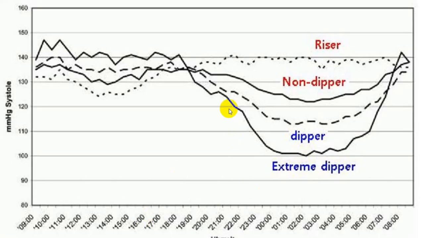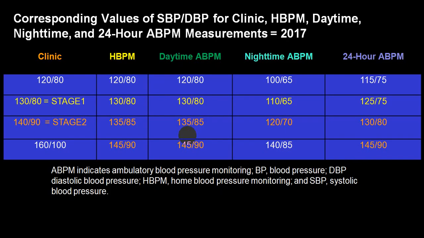This is what can be detected by ambulatory: dipper, surge, early morning surge and dipper. You can detect them by ambulatory blood pressure monitoring. And depending upon the ambulatory blood pressure monitoring and home blood pressure monitoring, different stages are given. At your leisure time you can go through. We'll be discussing in detail when we discuss the chapter of hypertension.